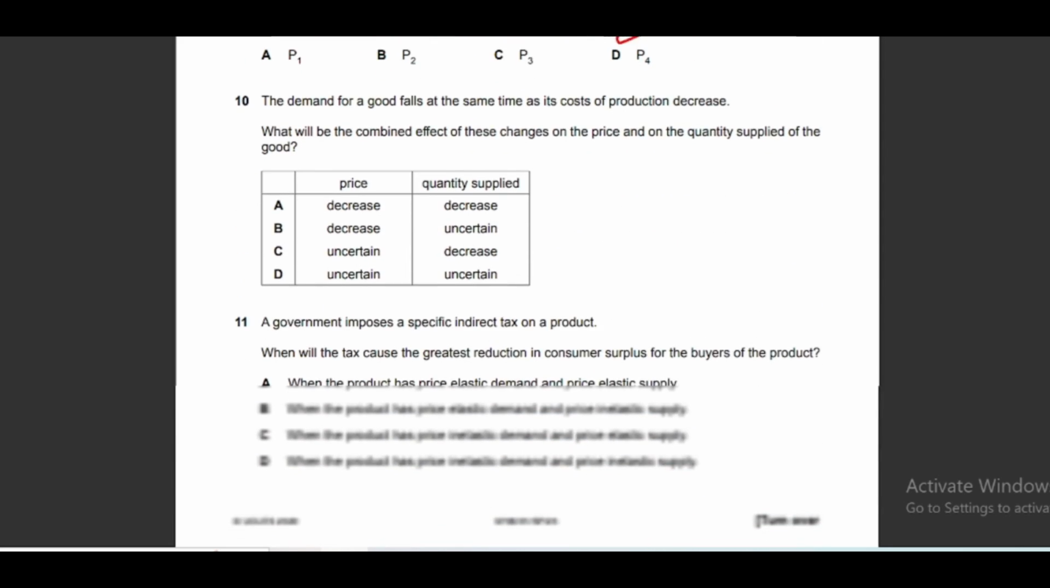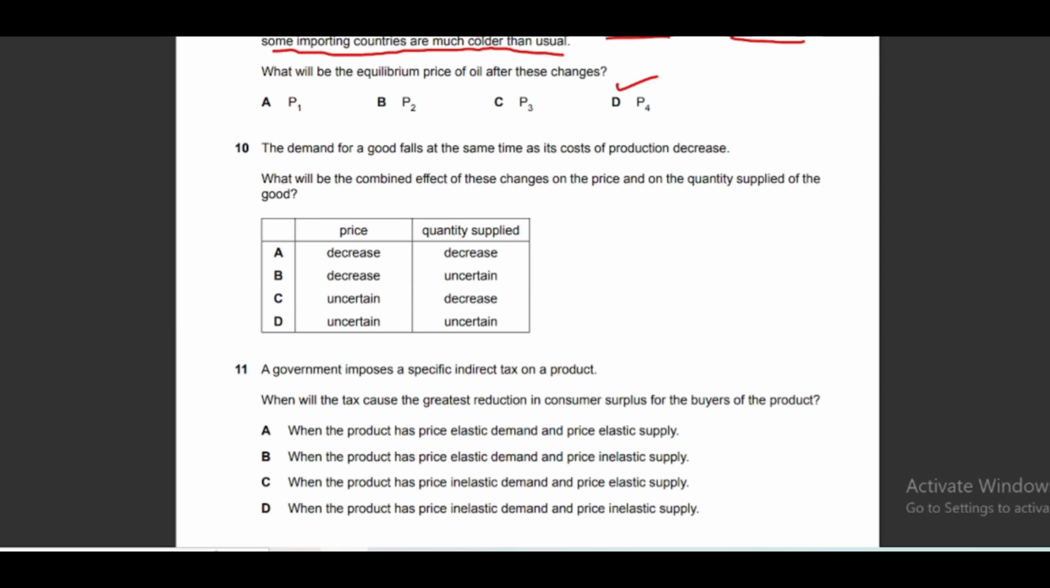Moving to another question, question number 10. The demand for a good falls at the same time as its cost of production decreases, right? So it means demand is decreasing, and at the same time cost of production is also decreasing. Decrease in demand will shift demand to the left, and decrease in cost of production will shift the supply curve to the right because supply will increase. What will be the combined effect of these changes on the price and on the quantity supplied of the good?